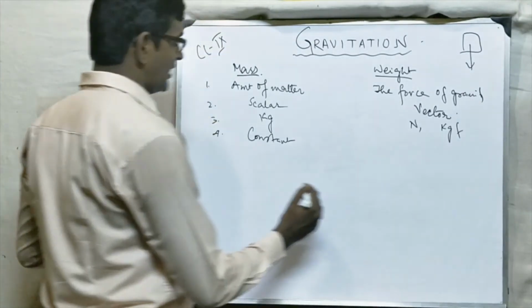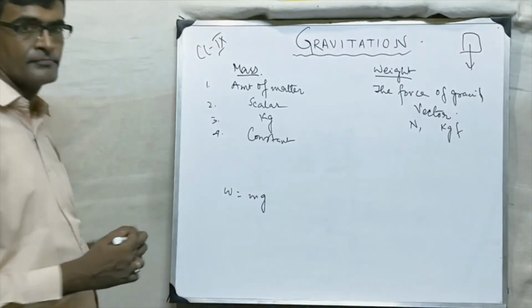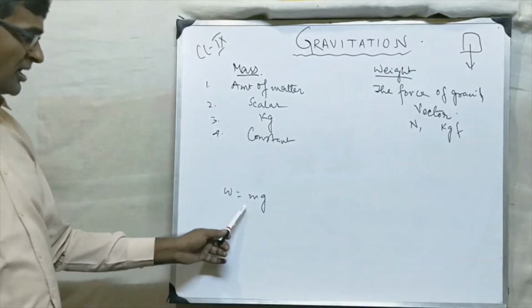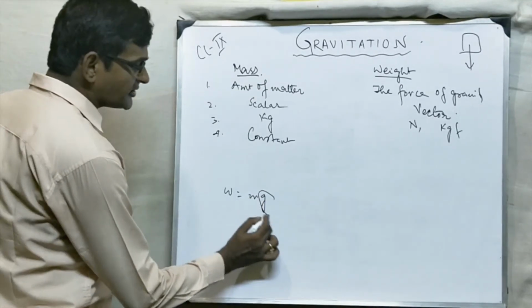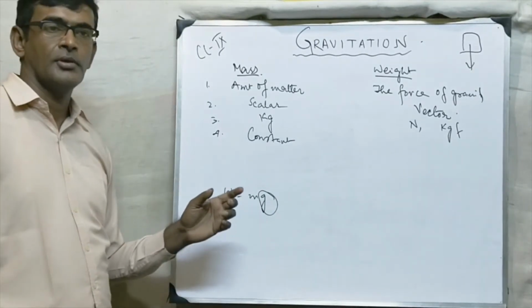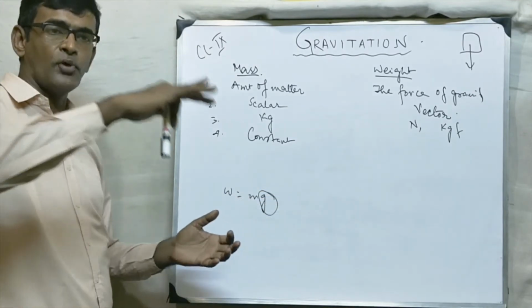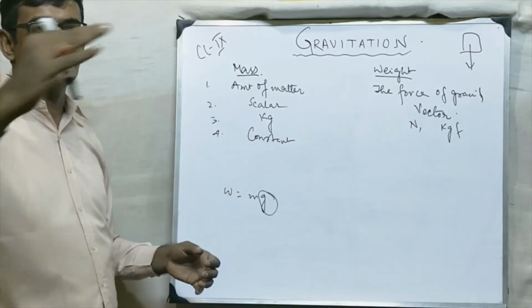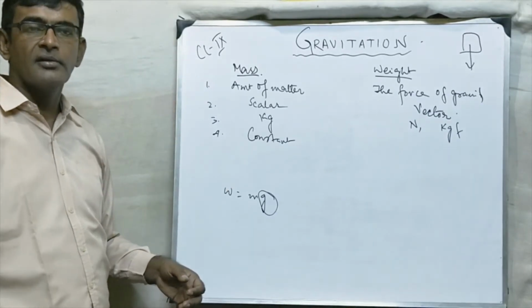But as I told in the previous part, weight is mass times acceleration due to gravity, W equal to mg. And this quantity g is a variable quantity. It changes. Even on the surface of Earth, at the poles it is maximum, at the equator it is minimum.